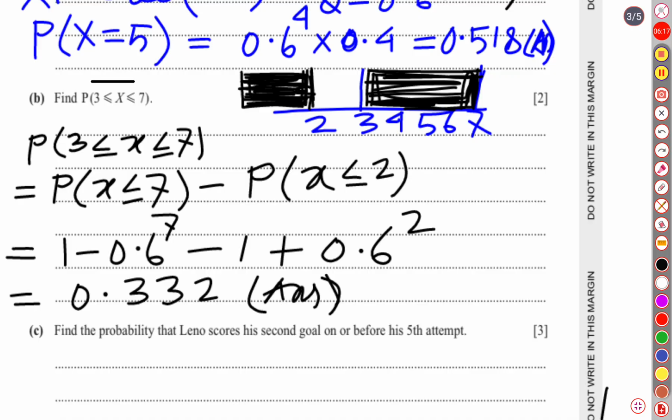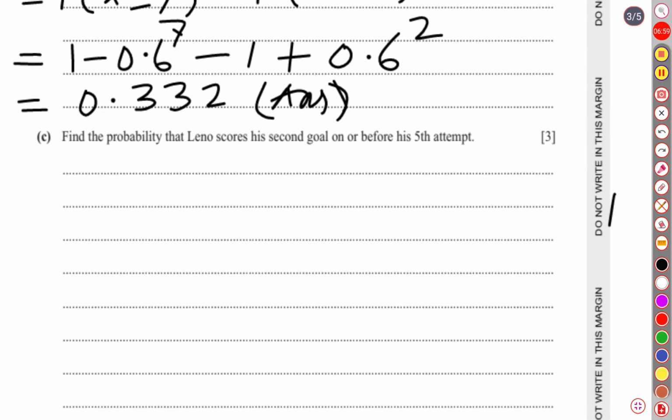So I think you have got my point: they have told us to find the probability when X is from 3 until 7. First we found the probability when X is equal to or less than 7, then from that we subtracted the remaining probability, that means before 3. As geometric distribution is applicable for a discrete random variable, less than 3 means actually 2. So we found the probability of X equal to or less than 2. If we subtract this from the probability when X is 7 or less, we get the probability from 3 until 7.